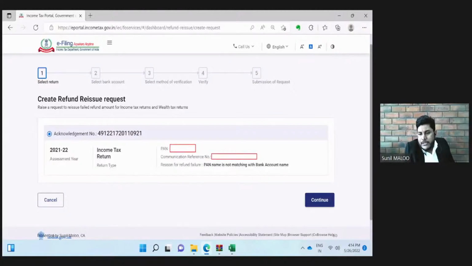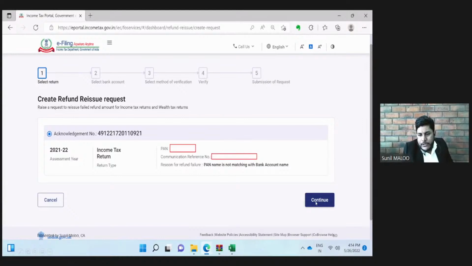First, we need to update the name of the assessee either in the bank account or in the PAN card. Whatever is the correct name, we need to update the incorrect one. Suppose the name in the PAN is correct, then we need to go to the bank, request them to update our name in the bank record by giving our PAN card. Bank will make some necessary correction in their record, and once the update is made from the bank side, then we can come to the income tax portal and make this refund reissue request.